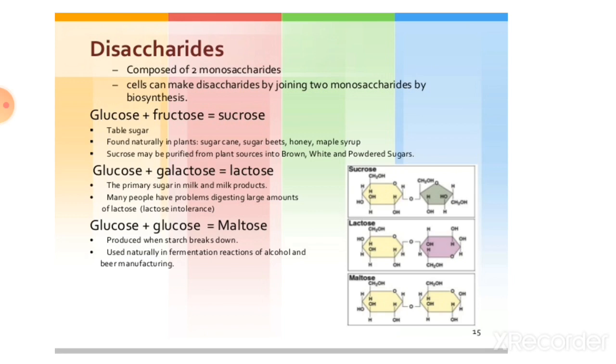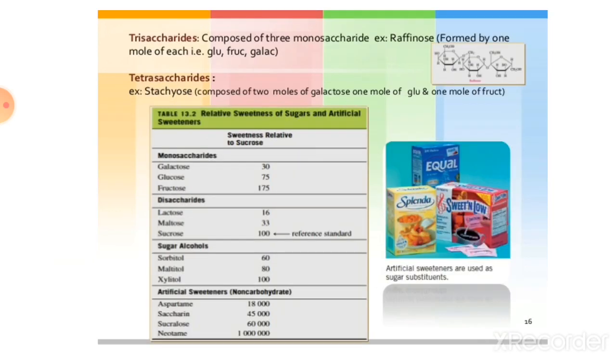Then next is maltose. Maltose is formed by 2 glucose molecules. Maltose is produced when starch breaks down, used naturally in fermentation reactions of alcohol and beer manufacturing. Means maltose is mostly used in beer manufacturing. Then next class is trisaccharide, composed of 3 monosaccharides.